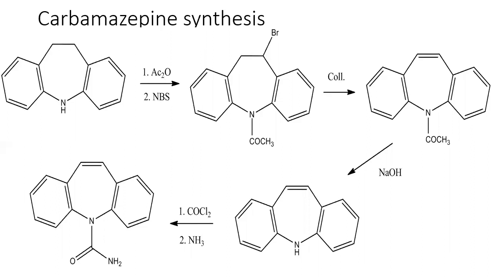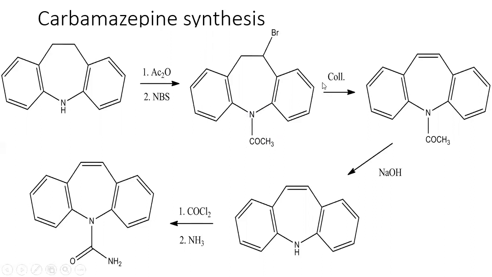So it undergoes acetylation and subsequent halogenation. Here you can see it will result in the formation of the acetyl, so this nitrogen atom is acetylated. Here the acetyl group is coming, and here the bromination is taking place.